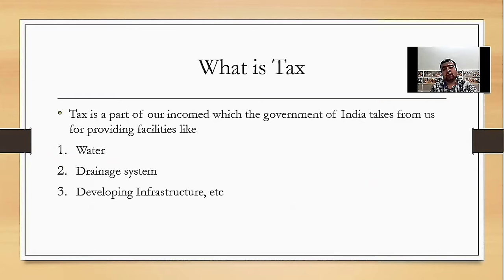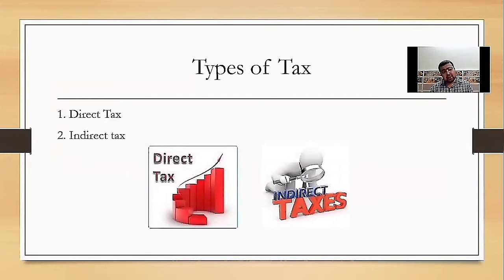After that, there are two types of tax: direct tax and indirect tax. Direct tax is one which has to be paid by the taxpayer himself, for example, income tax. It is a tax due on a person's income and wealth, payable directly to the government. Some examples are wealth tax, income tax, and property tax. These are all examples of direct tax.